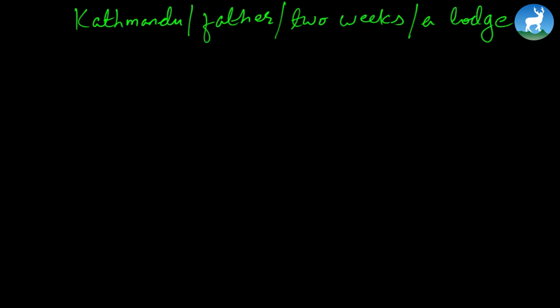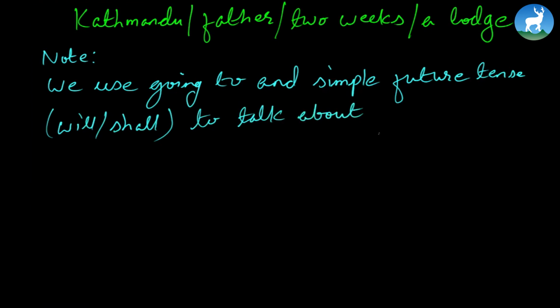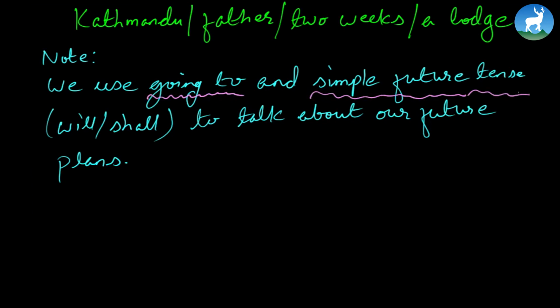And here's a note to you, all right? I've already talked about this, by the way, but let me write this down. It's in the book as well. We use "going to" and simple future tense, which generally means will or shall, to talk about our future plans. See, this is how we do this exercise. Just bear in mind, "going to," if it's related to the future plan. The next exercise is very simple.